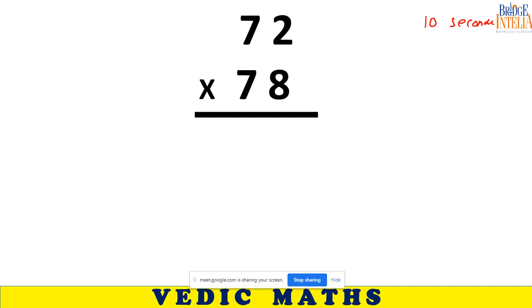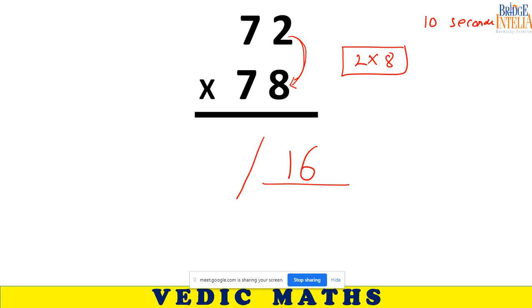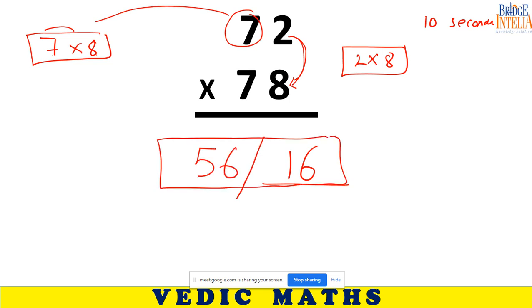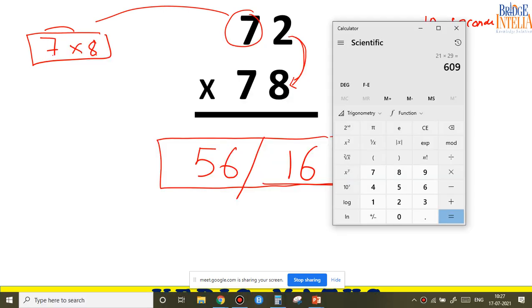So this is in desirable format. So two parts. In first part, multiply these two numbers, not 2 into 8. So 2 into 8 is 16. Write 16 here. Take this number and multiply it with the number. You can do it in your mind itself. So 7 into 8, 56. So this is the final answer. You can verify it as and when you like.